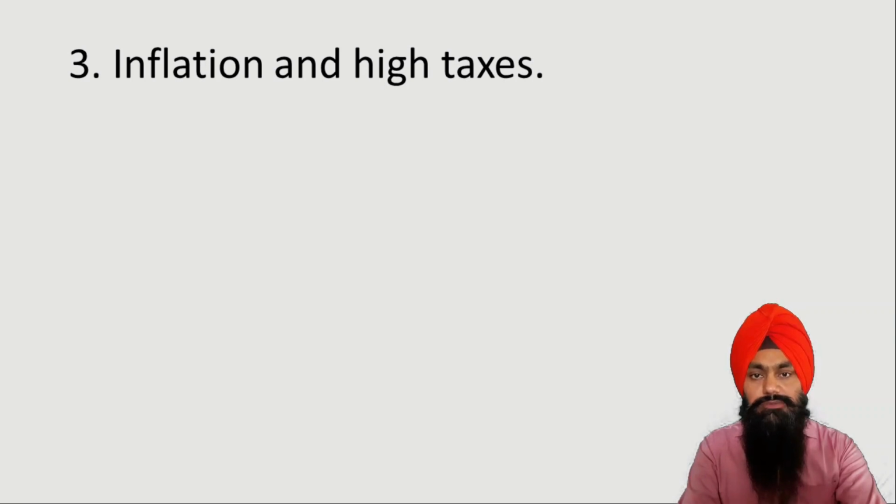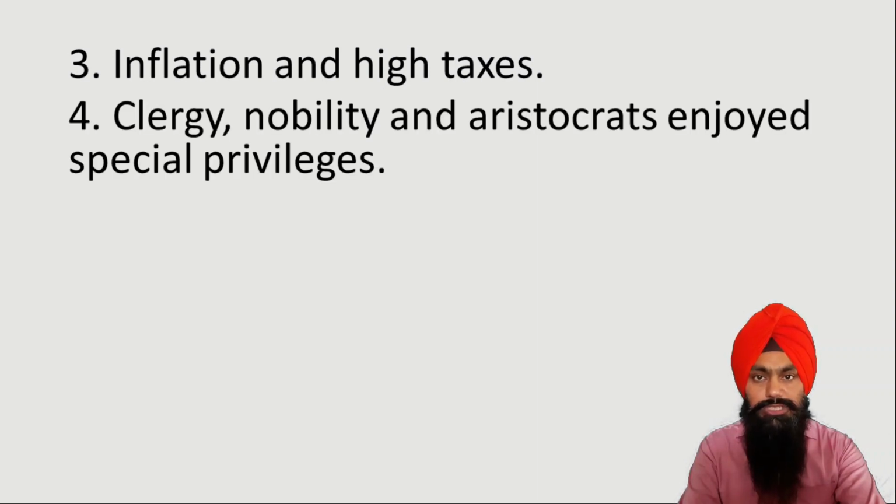Third cause behind this revolution was inflation and higher taxes. As we know that Russia participated in World War I, so there was a lot of expenditure during World War I. And in order to fill the coffers of the state, the monarchy imposed higher taxes upon the common people. So that's why the common men revolted against the monarchy. Fourth cause is people like clergy, nobility and aristocrats. These people enjoyed special privileges which were not given to the common people. So this also became a major cause behind this revolution.